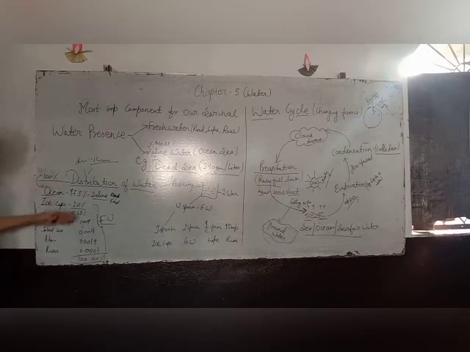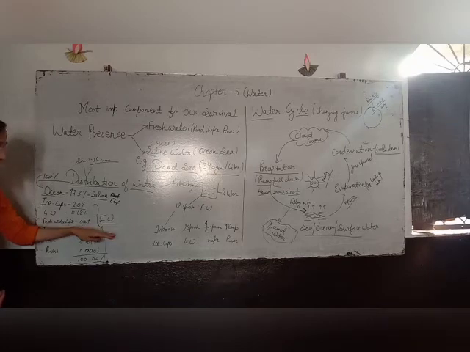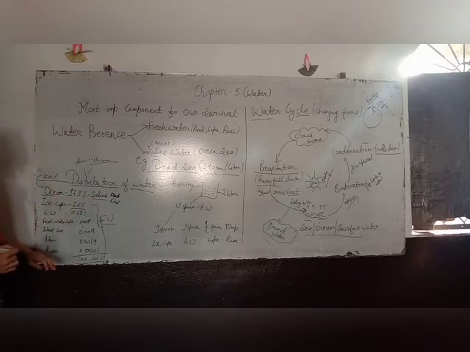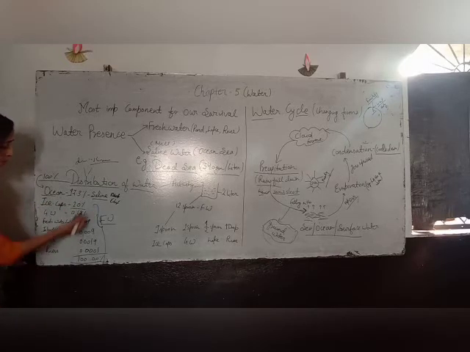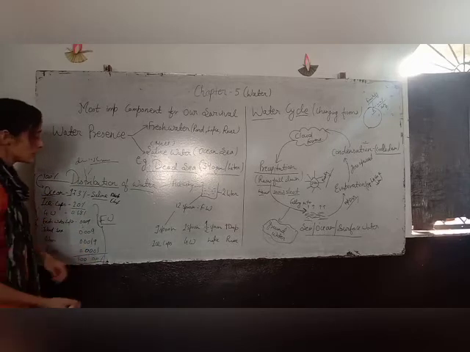Now you understand how important it is for us to save water, because you can see from this data that the amount of fresh water is very little. The majority, 97%, is saline water, which is not useful for us. We need fresh water for our survival, and this fresh water is present in very small amounts on the earth.